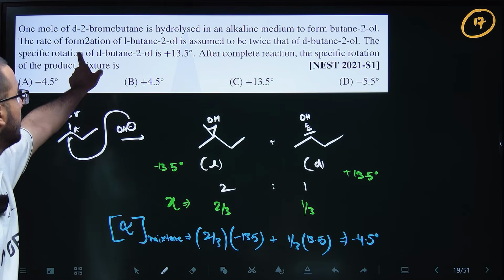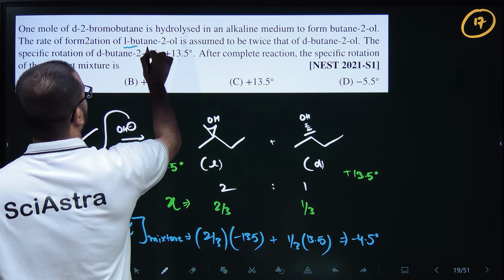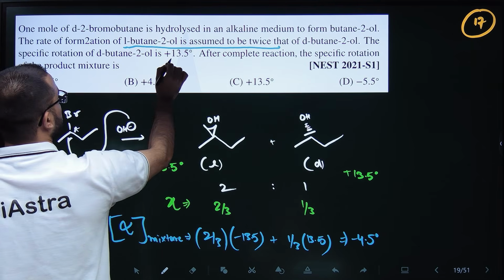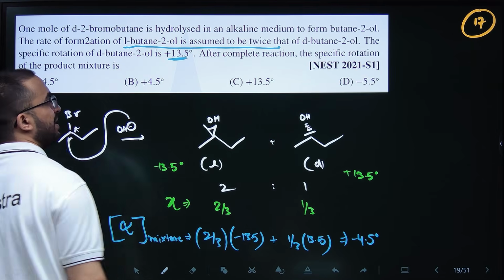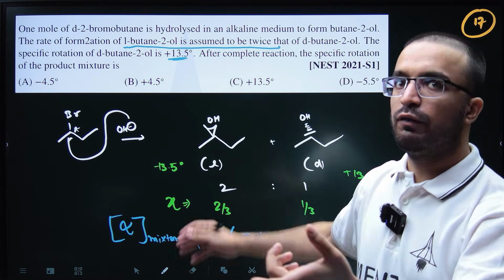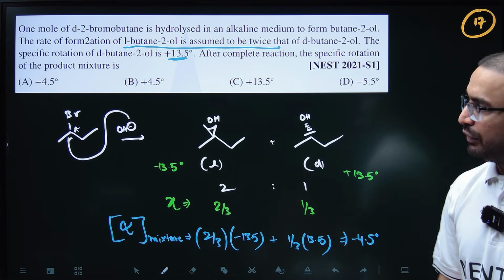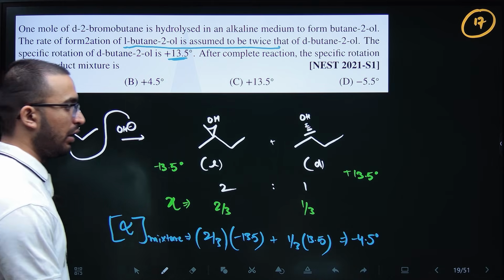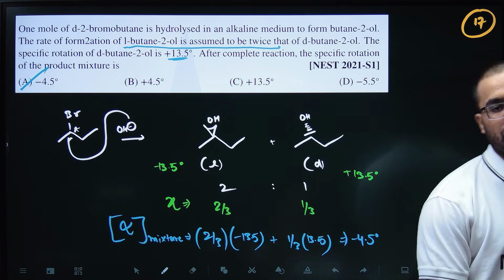Obviously the specific rotation will be in minus because this is twice. The rate of formation of the L form is assumed to be twice that of the D form. The D form specific rotation is plus, so the L form is minus. So obviously the L form, the minus one, is twice as much as the plus one, so the specific rotation will be in minus. So that is also a hint. So your option will be minus 4.5 degree.